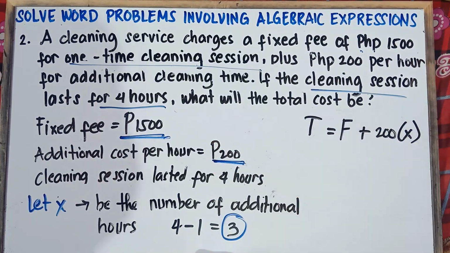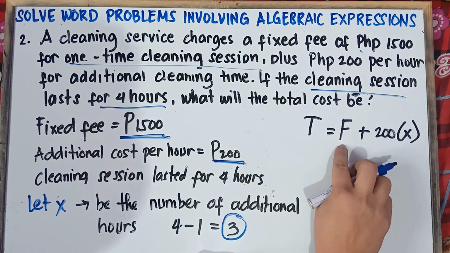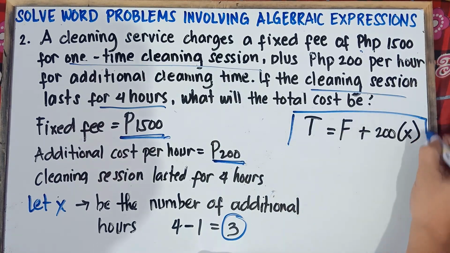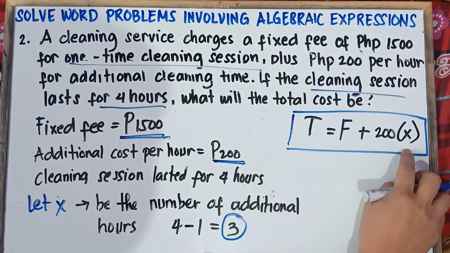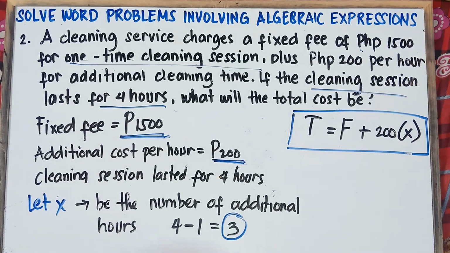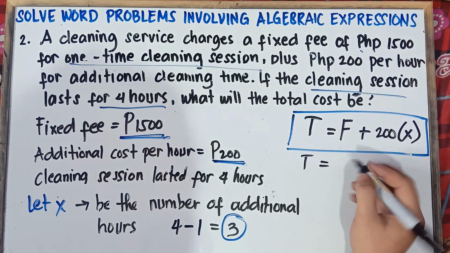Total cost T is equal to F. This will be the fixed fee, and then plus 200 pesos times X. And let's solve this one. So total cost is equal to the fixed fee.